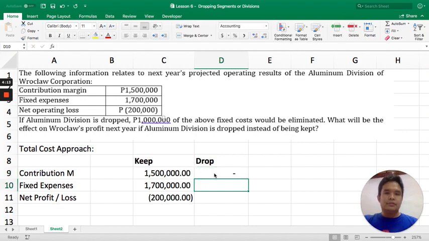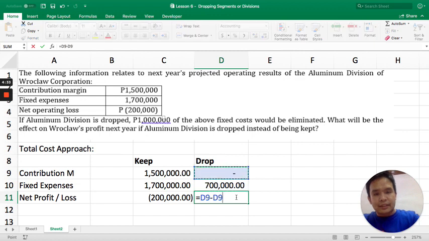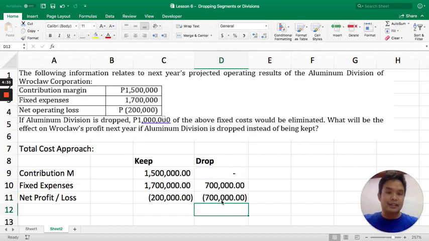Fixed expenses by default will stay. May sentence nga lang dito, if aluminum division is dropped, 1 million of the fixed costs would be eliminated. So, pag drop, instead of 1.7 million fixed cost, yung fixed cost ay magiging 700,000 na lang. And if you subtract that, magiging negative 700,000.